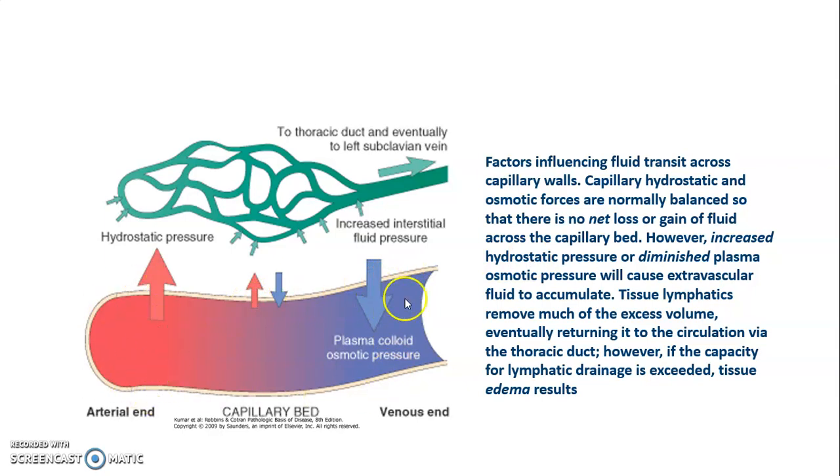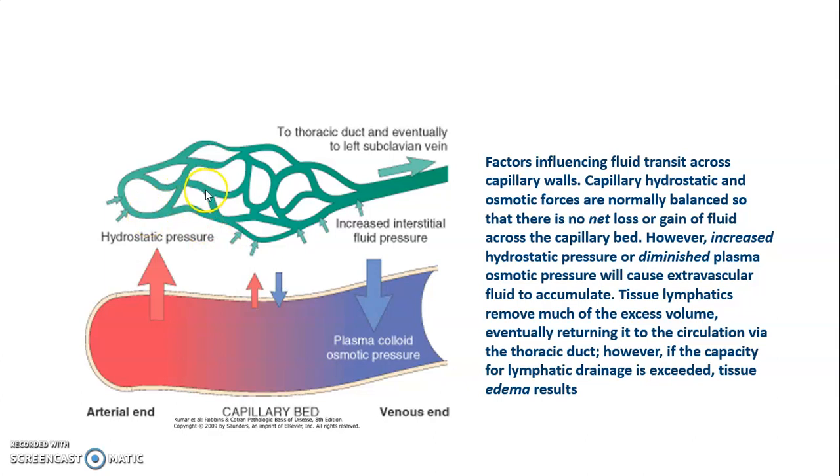This is the arterial end, this is the venous end. Here at the arterial end there is increased hydrostatic pressure, and at the venous end there is increased osmotic or oncotic pressure that will balance the fluid transit. However, when there is increased hydrostatic pressure or diminished osmotic pressure, it will cause extracellular fluid to accumulate.